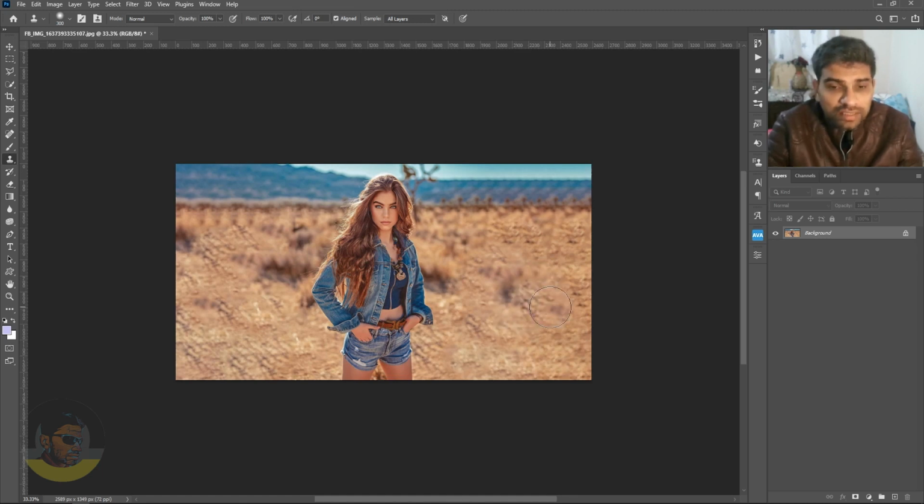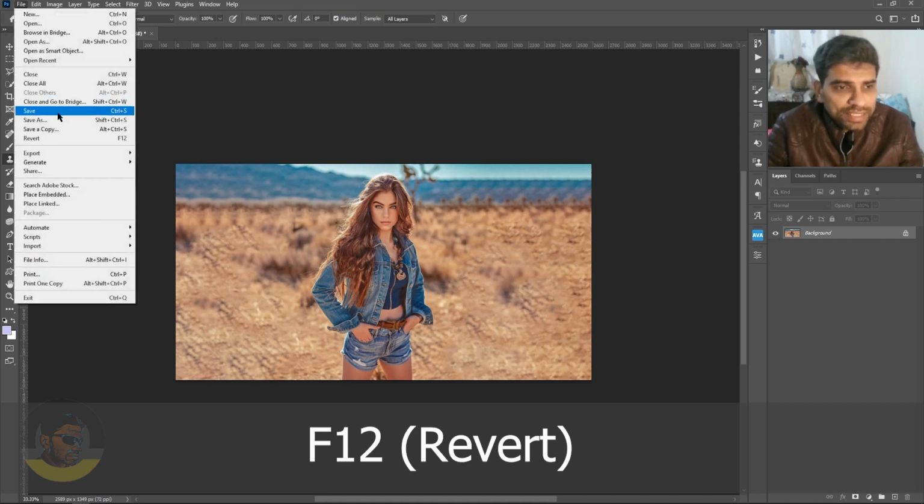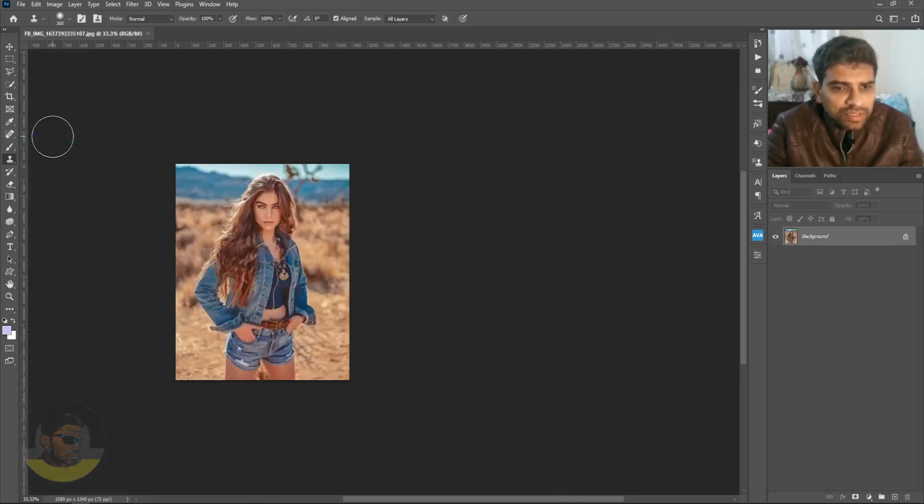Okay, that's fine. There's also another method of doing the same thing. So let me just revert this image to its original state by pressing F12 or going to the file menu and hitting revert, which will undo anything you've done so far. The revert may not work if you have saved your file already or you have reached the maximum undo limit.